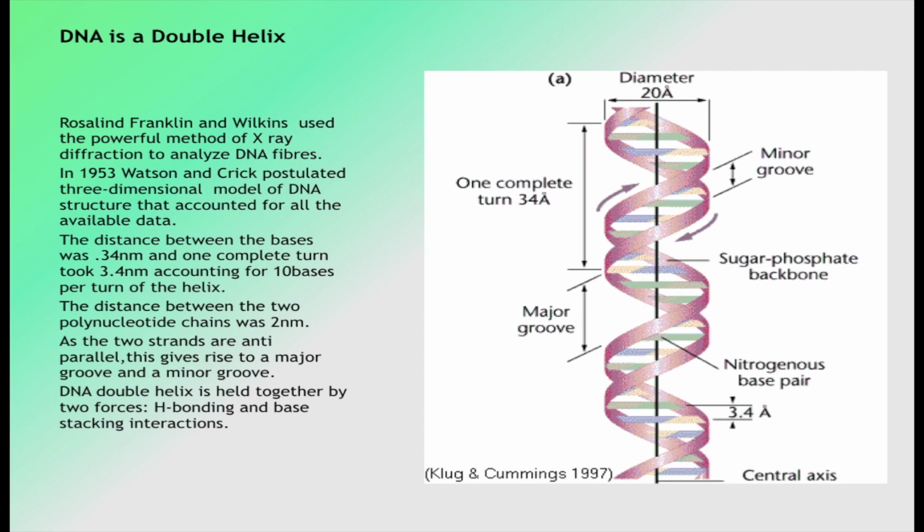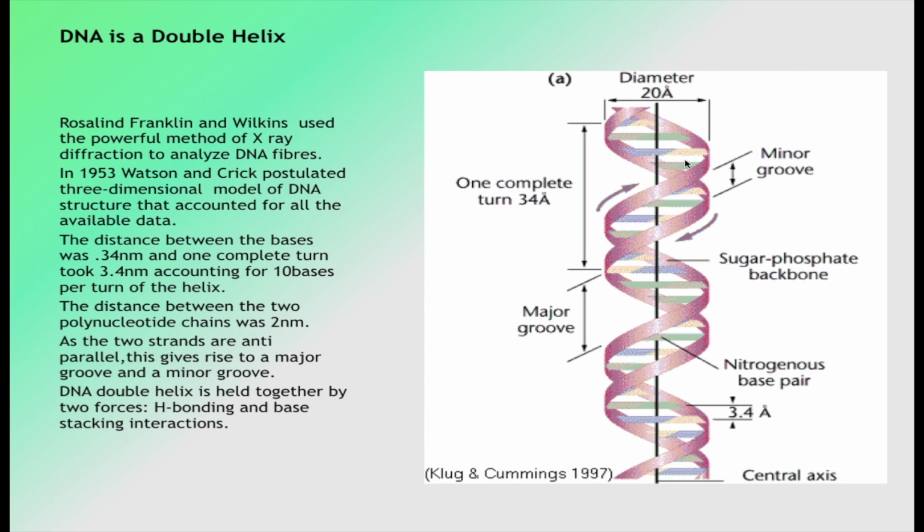Now, come on to the double helical structure of DNA. Rosalind Franklin and Wilkins used the powerful method of X-ray diffraction to analyze DNA fibers. And in 1953, Watson and Crick postulated the three-dimensional model of DNA structure that accounted for all the available data.